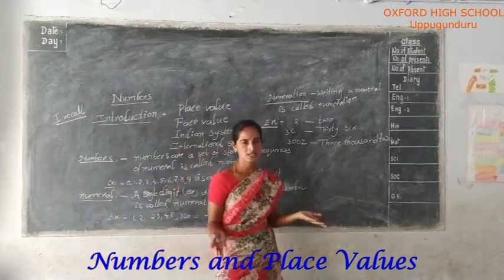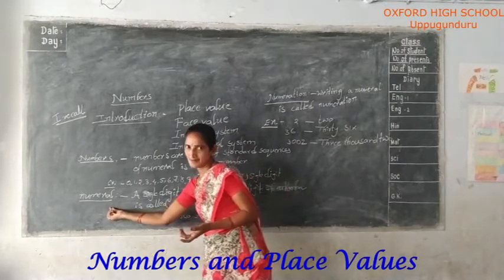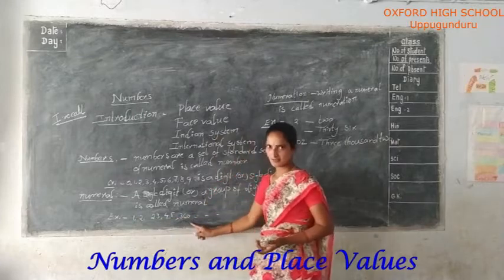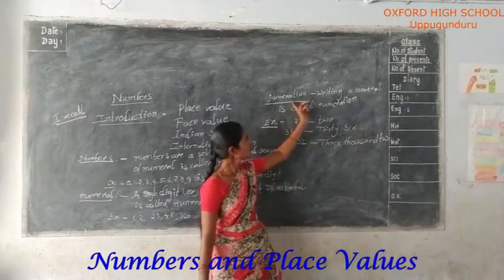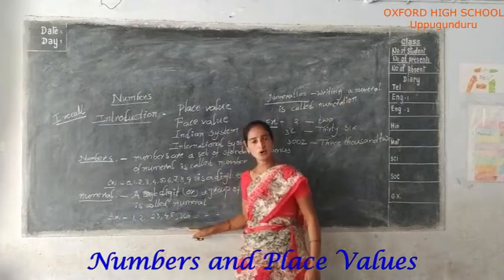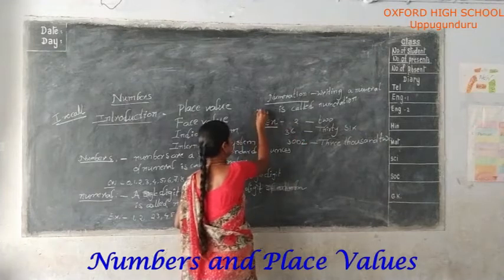Next, numeration. What is numeration? A numeral means single digits or group of digits.